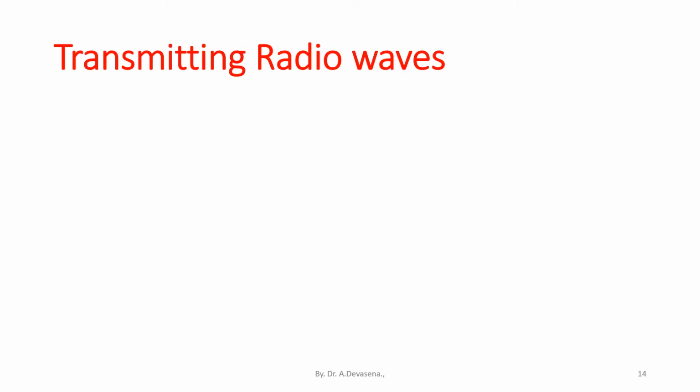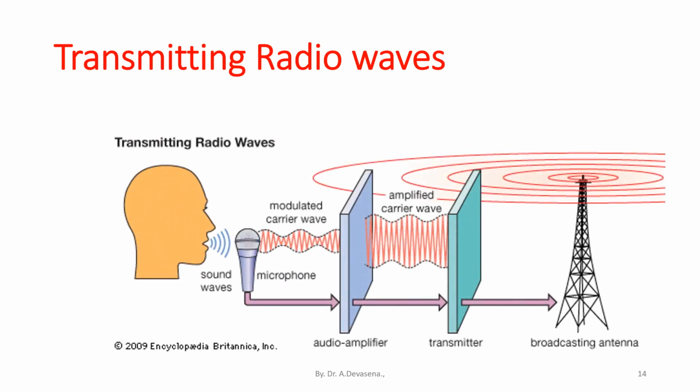Here is a representation of the transmitting radio waves. The sound waves are converted into the electromagnetic wave with the help of a microphone. The electromagnetic wave is then modulated by adding a carrier wave along with the original wave that is amplified, and it is broadcasted through the broadcasting antenna. This process is represented here.